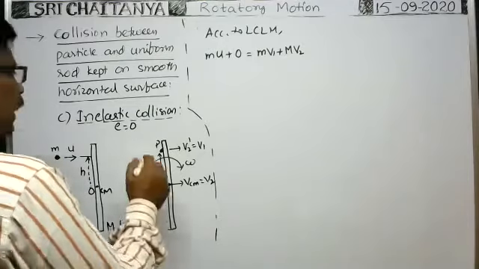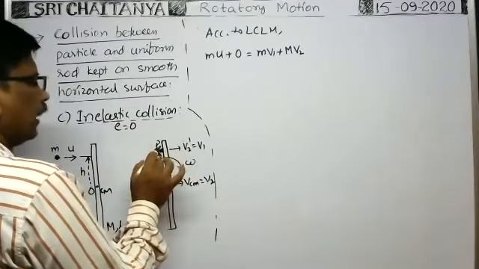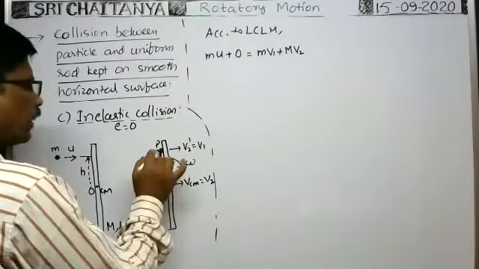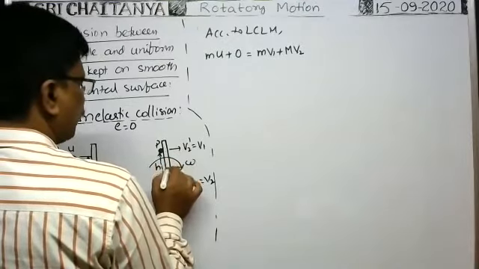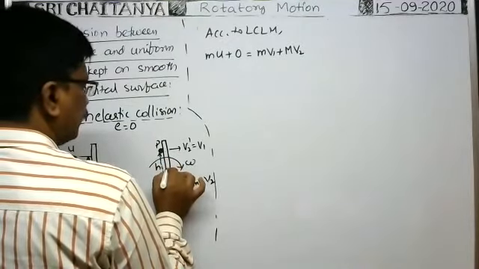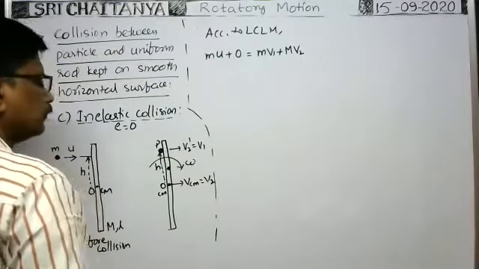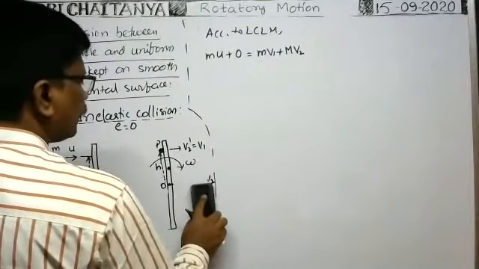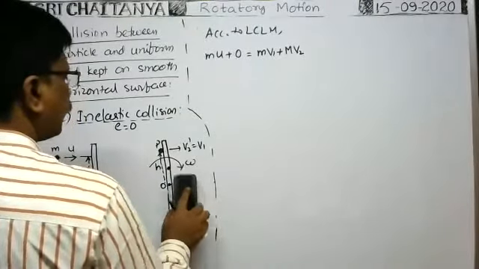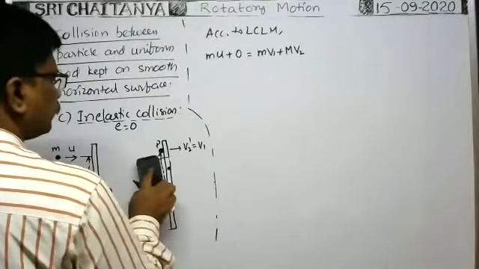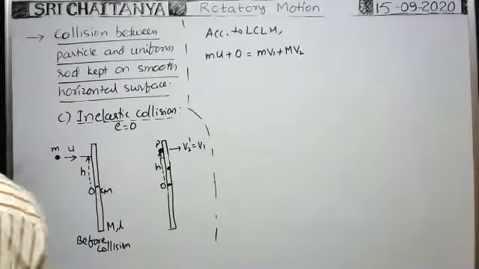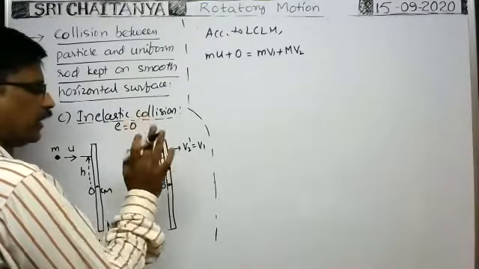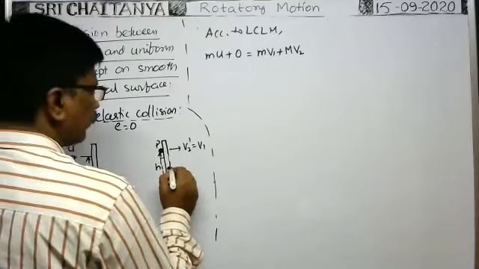But here you see, whenever this particle sticks to the rod, the velocity of the central mass of the system of particle and rod lies here. This is the new position of the central mass. Whenever the particle sticks to the rod, the entire system can be treated as a single body whose central mass lies here.